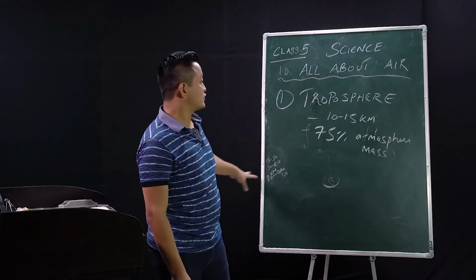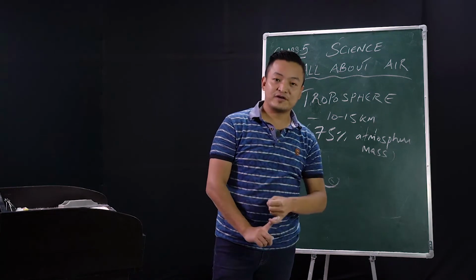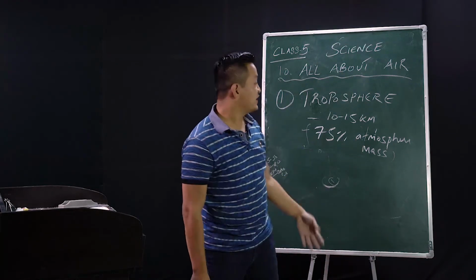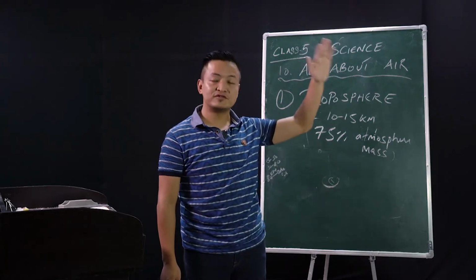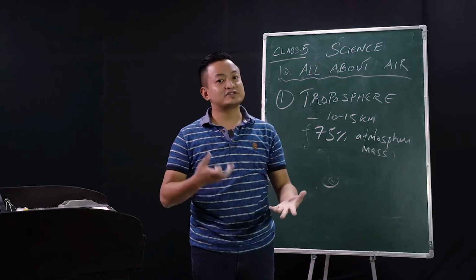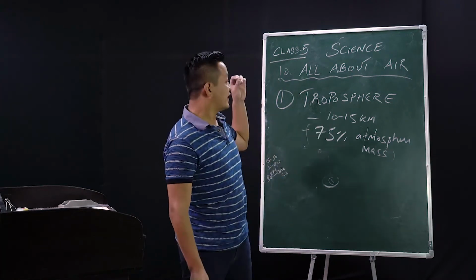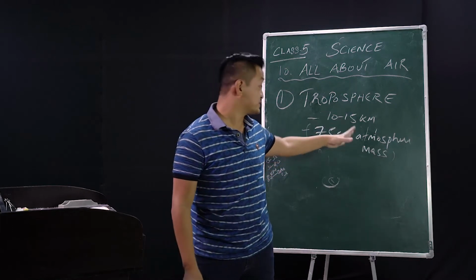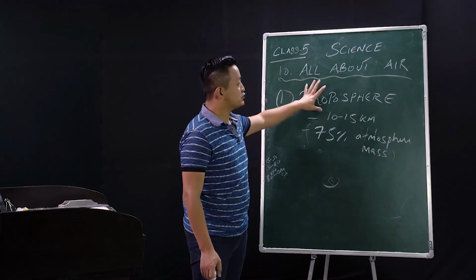So in troposphere, you have to remember that it is the first layer of atmosphere, right after the Earth. Clear? And how far is it from the Earth's surface? 10 to 15 kilometers. Clear? And you have to remember that all the weather changing activities take place from here, right? And it consists of 75% of atmospheric mass. Clear? Okay, so we are done with the troposphere.